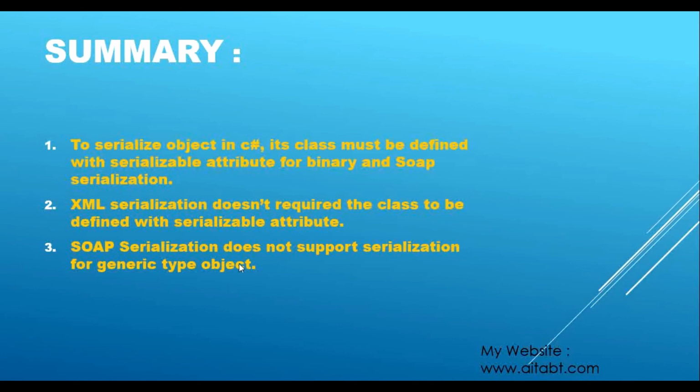But again, if we want to work with generic type objects, we can use XML serialization, but there is one flaw in XML serialization as well, that it cannot work with objects of private types. So we have to use serialization according to our requirement and the situation. That is how we can use serialization to have persistence in C#.